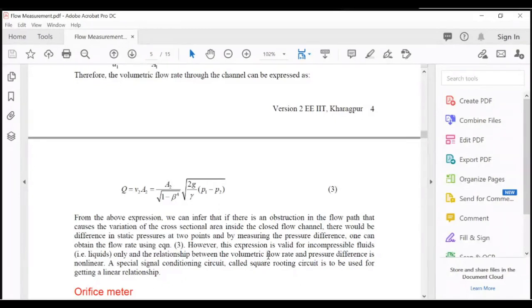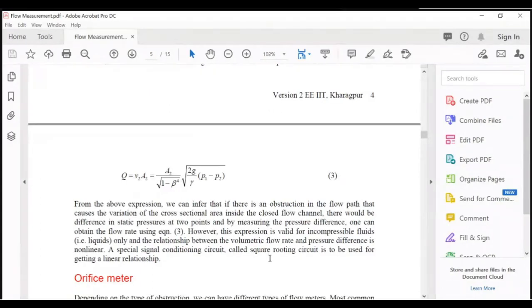However, this expression is valid for incompressible fluids. The relationship between the volumetric flow rate and pressure difference is non-linear, so a special signal conditioning circuit called a square root circuit is to be used for getting a linear relationship. This is an advancement of this instrument or calculation.